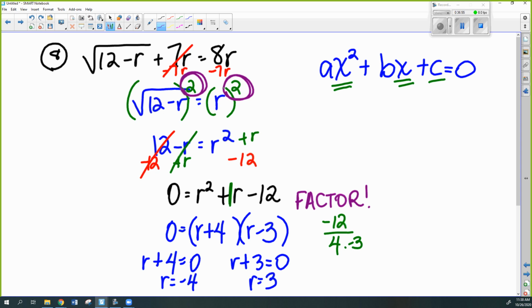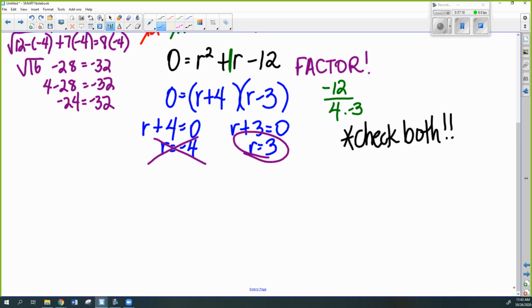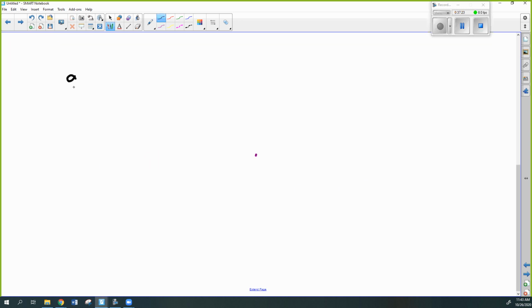Okay, so I'll give you a second to check, and you need to tell me if you're going to keep both of them, one of them, or none of them. All right, so negative 4 does not work, but 3 does. All right, I've got one more before we can take a little break here. All right, and it's going to be similar to this one. All right, number 9. We'll just do a square root.